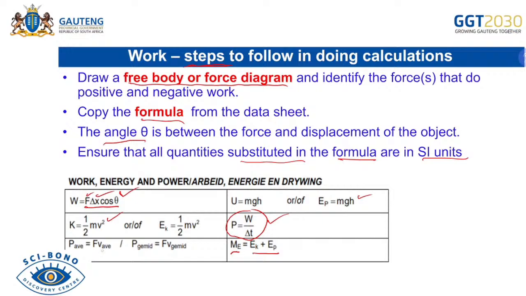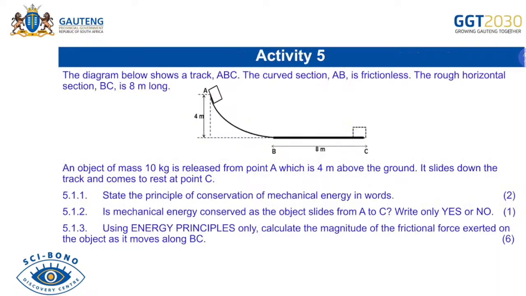Don't forget, if you have constant velocity, you are able to use the formula P average equals F average times v. We use it when our velocity remains constant. So you have an option of using this power formula or utilizing that one. I hope this data sheet is able to help you as you prepare yourselves to answer the questions. Now let's look at an activity here.